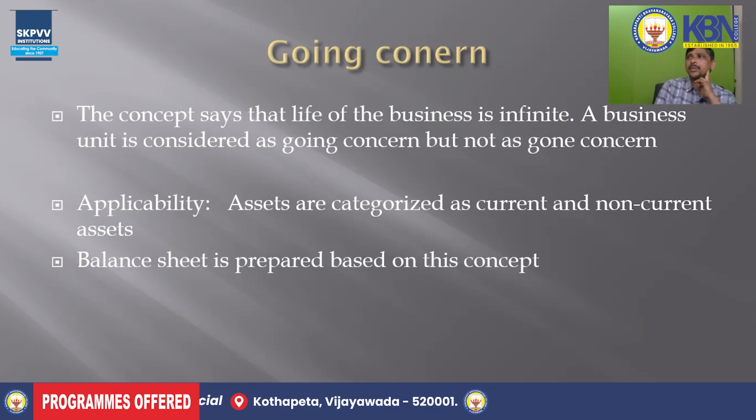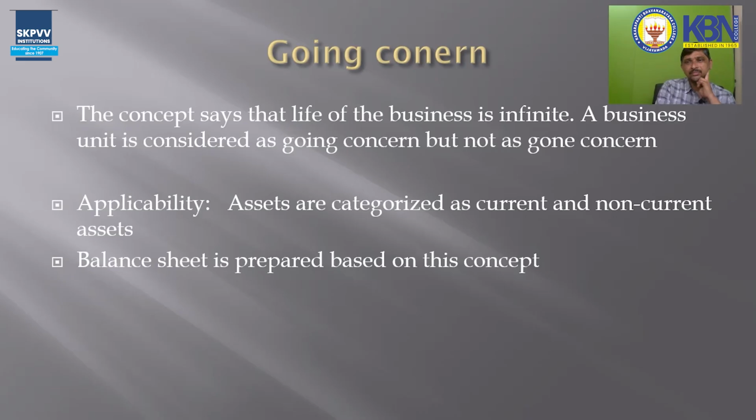Why? Every business person starts a business with the intention that it will continue. Generally, do you start any business for a period of 6 months, 1 year, 2 years? No, that is not a business, it is just a joint venture. So as per this concept, in the balance sheet, assets are categorized as current assets and non-current assets. Separate treatment is done according to this concept. So the entire balance sheet is prepared based on this concept.